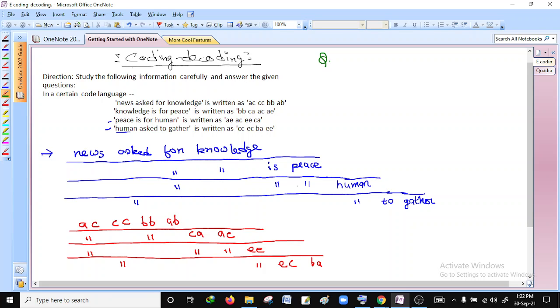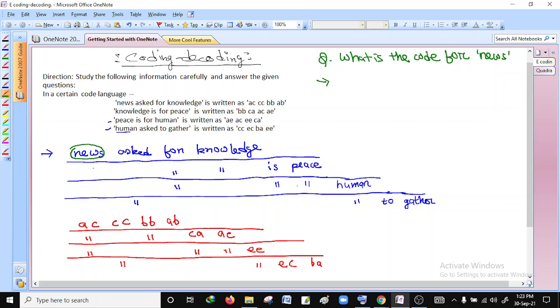Suppose the question is: what is the code for news? Okay, so how to check it? To check it, first you look for the word news where you have written the sentence. So this is news, this is news, so you look for any common sign below here.